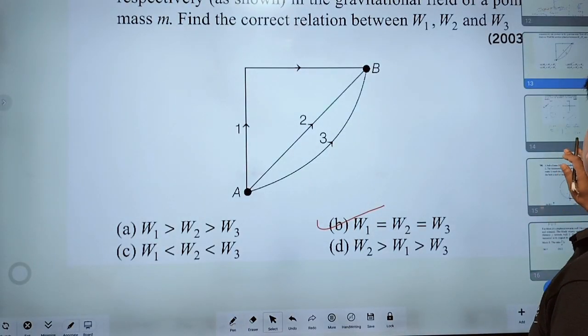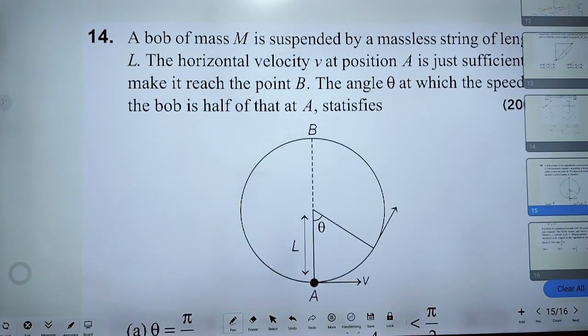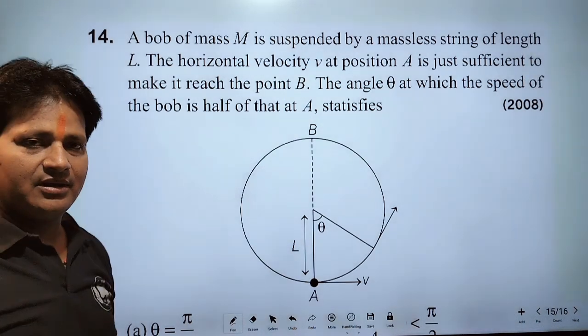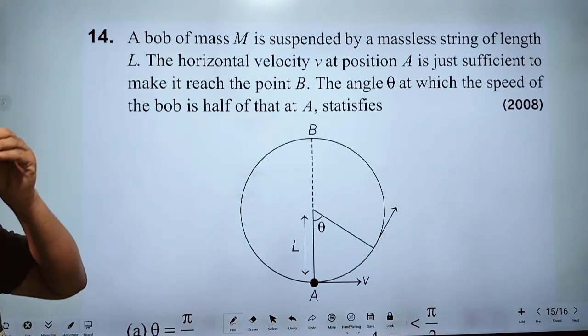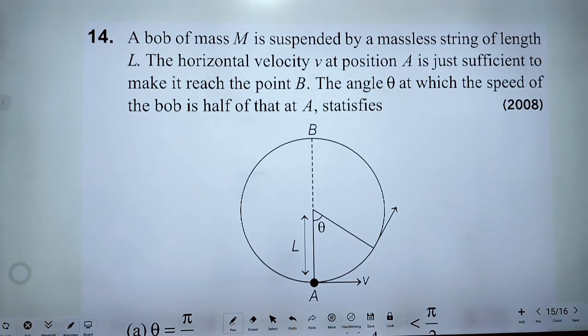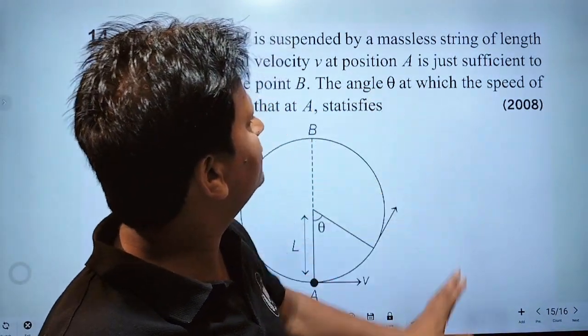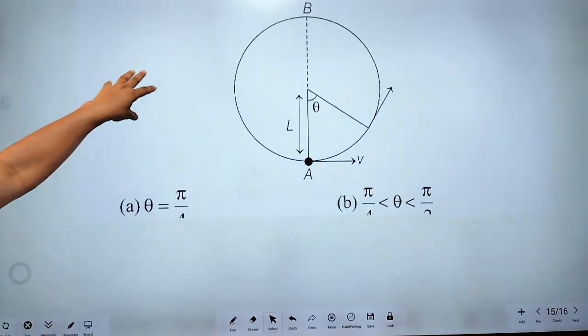Now I am going to solve question number 40. Look here on the board. What is the question asking? The angle theta at which the speed of the bob is half. We have to find theta.